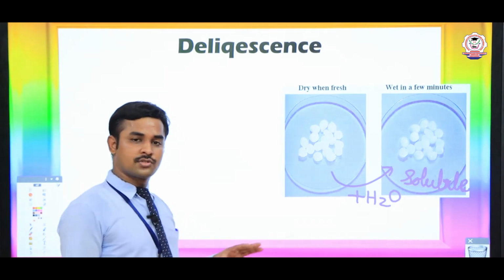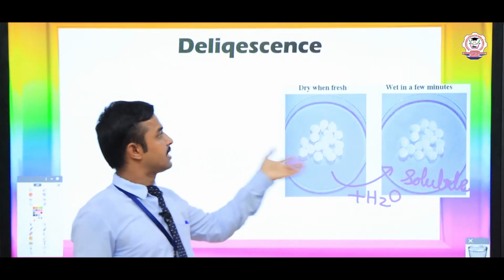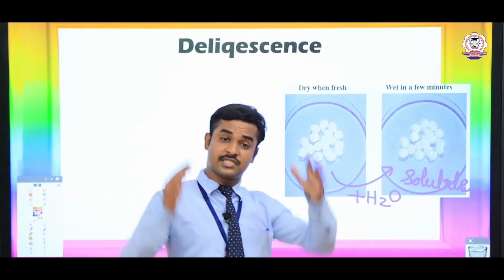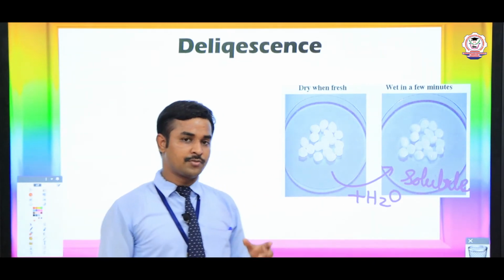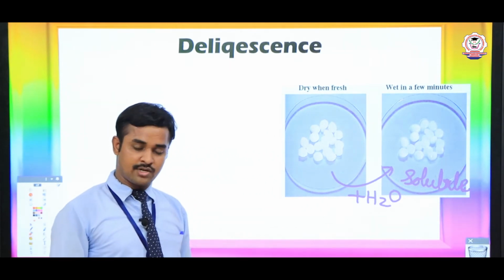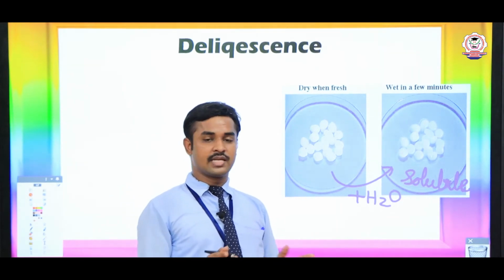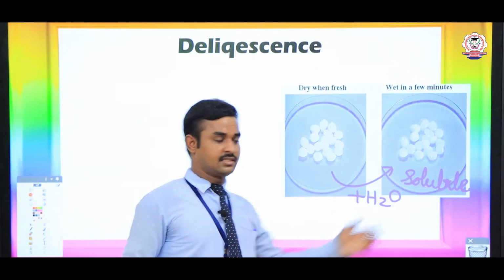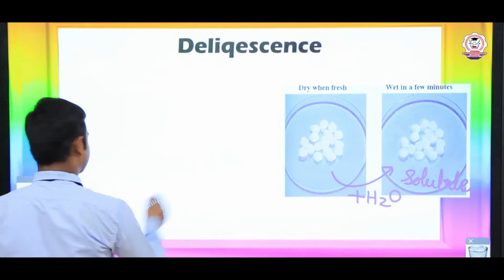If the substance dissolves into another form, it is called a deliquescent substance. A hygroscopic substance does not change its physical state. It changes in color only, but it does not change its solid, liquid or gaseous state, whereas in deliquescent substances the state changes. So this is the difference between deliquescent and hygroscopic substances.